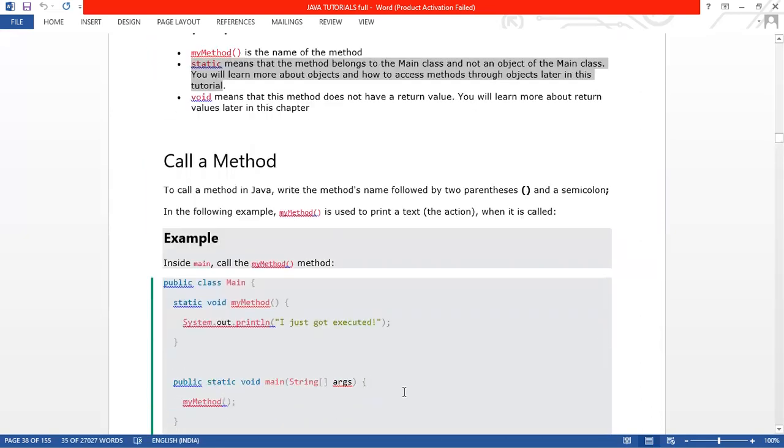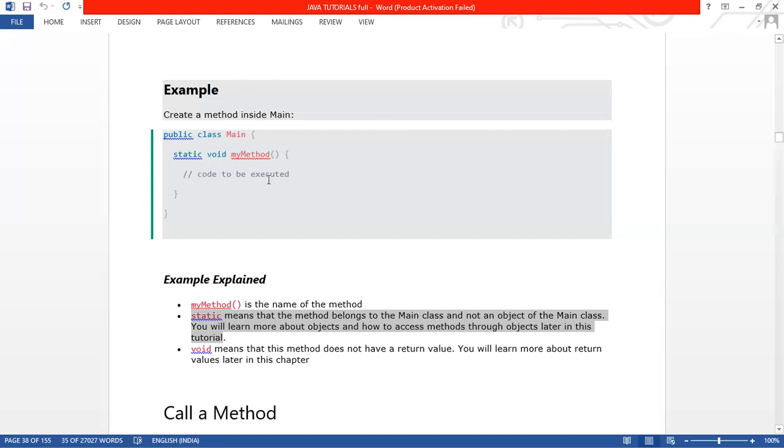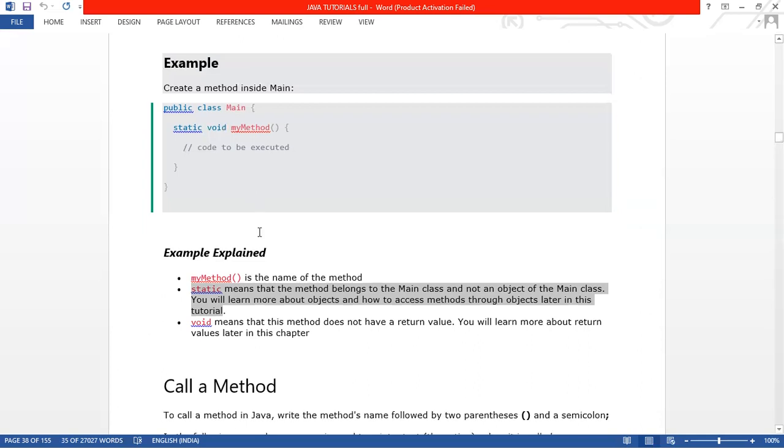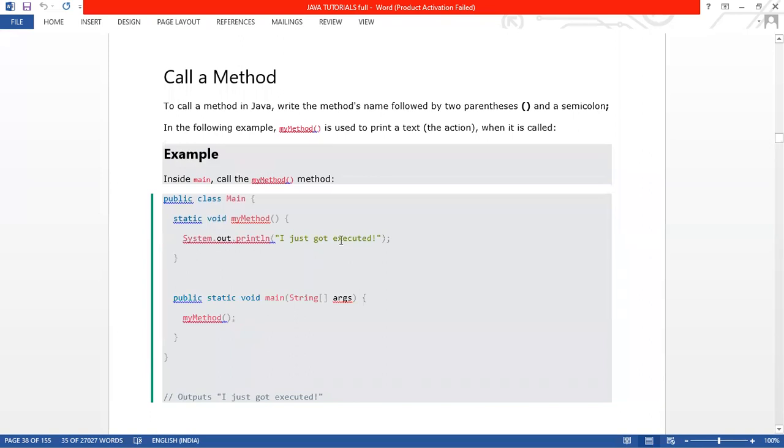Now that is the syntax for how you can declare a method. Coming to the actual example, look at this. Public class Main. I have created a class whose name is Main, and created the body for the class.